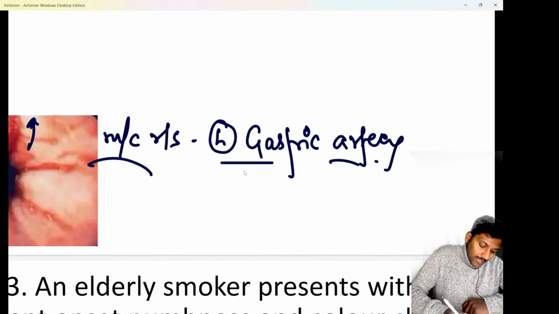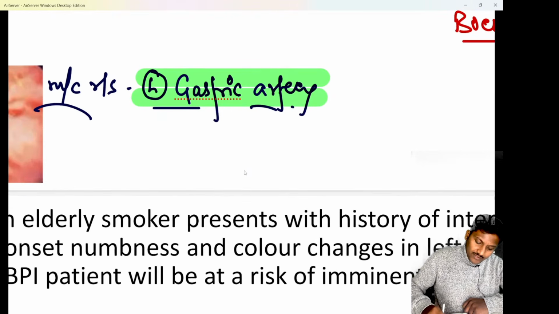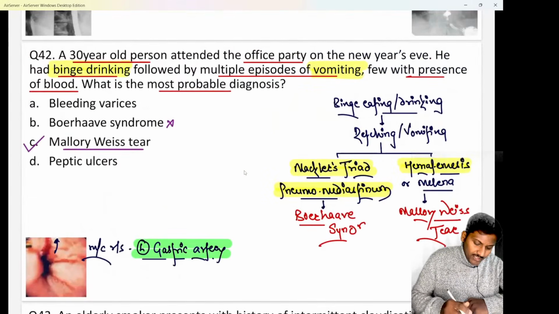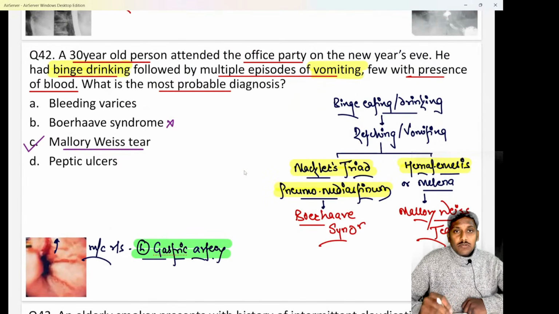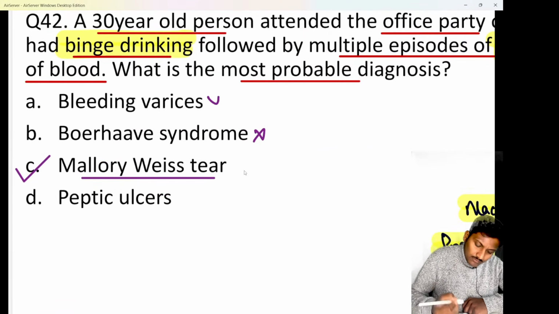One point is that. And in patients of Mallory-Weiss tear, if they ask what the treatment is, Mallory-Weiss tear is a self-limiting condition, so majority of cases will spontaneously resolve. The bleeding stops on its own. So you can give IV fluids and basic resuscitation, but no definitive treatment is needed because the majority are self-limiting. For Boerhaave syndrome, obviously we have to do a thoracotomy along with repair, but that is not needed for Mallory-Weiss. Clear?